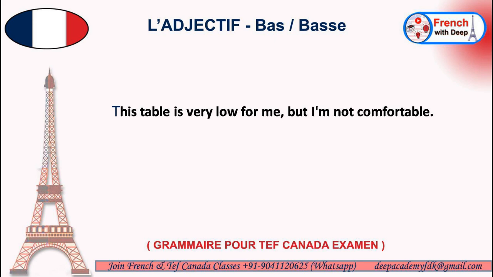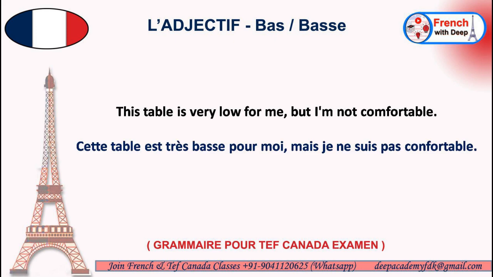So your full sentence becomes cette table est très basse pour moi, mais je ne suis pas confortable.